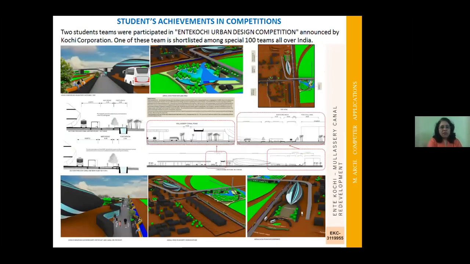We always encourage the students to participate in competitions also. The current screen shows you current students of second year who were selected as the first 10 among the first 100 teams all over India. This competition was known as the NT-Kochi Urban Design Competition, organized by Kochi Corporation, and the students participated with their two projects.